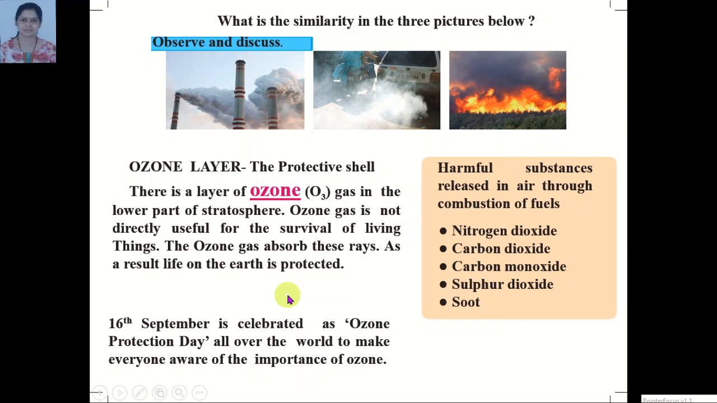Students, if you have observed during lockdown, air pollution got reduced. What is the reason of that? Because fewer vehicles are there on the road. So it is good for the environment.